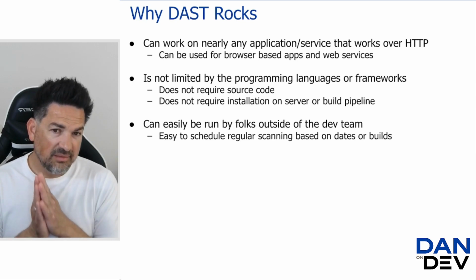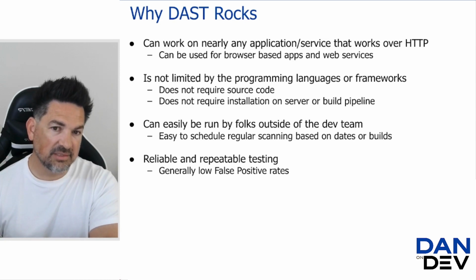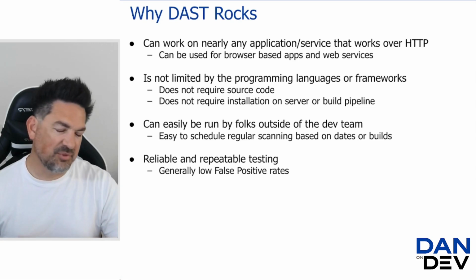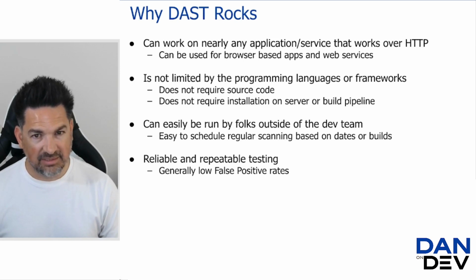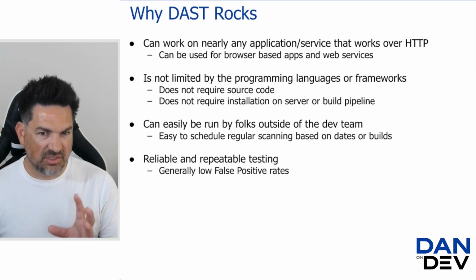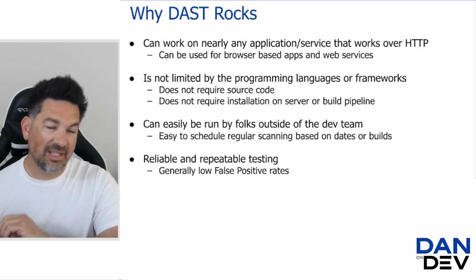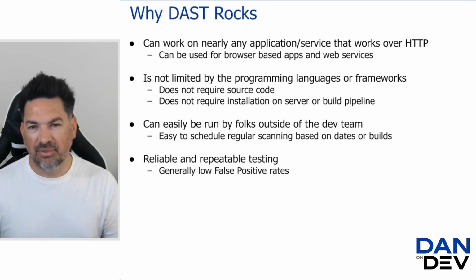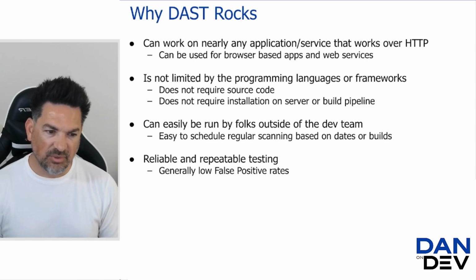In my experience, DAST products have generally had a lower false positive rate than SAST products. We still are going to have them. Any tool that tells you they're false positive free is absolute bananas or not telling the truth. Now what you want to do is have a good balance of false positives. You don't want to tweak your model so tight that you're not allowing false positives, because that means you're going to create more false negatives, where you're missing vulns. But you don't want it too loosey-goosey either, where you're reporting a bunch of false positives. Nobody wants the boy who cries wolf. That's an issue.